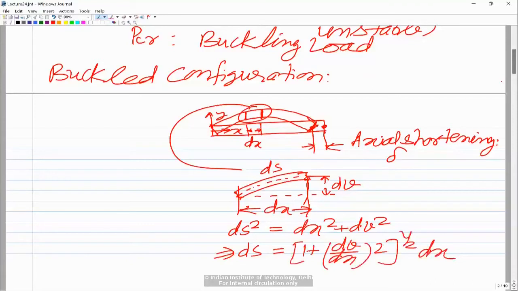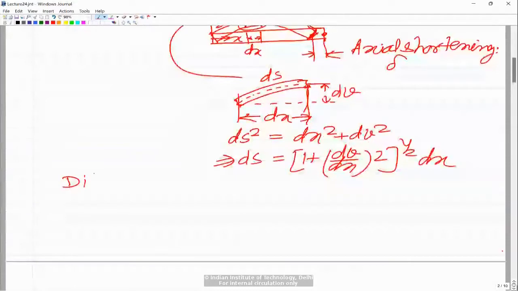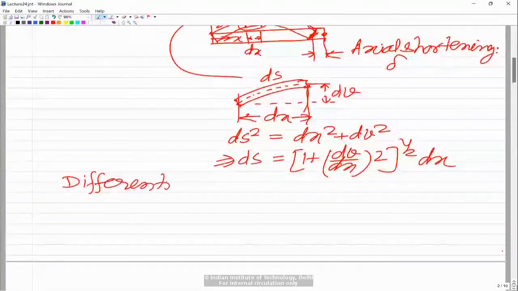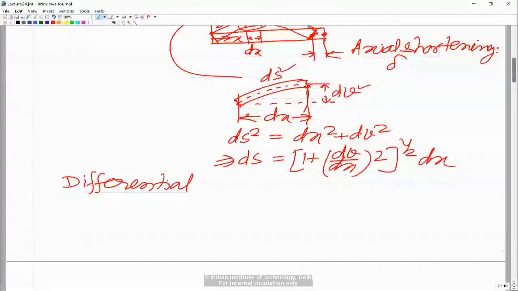Then the differential axial shortening, because this is due to the differential length delta x. The axial shortening is because whatever the length of the beam was, that has now become this curved portion because of this differential deflection delta v. So essentially that difference is what goes as the axial shortening. Whatever the difference between this distance and this distance is the axial shortening.